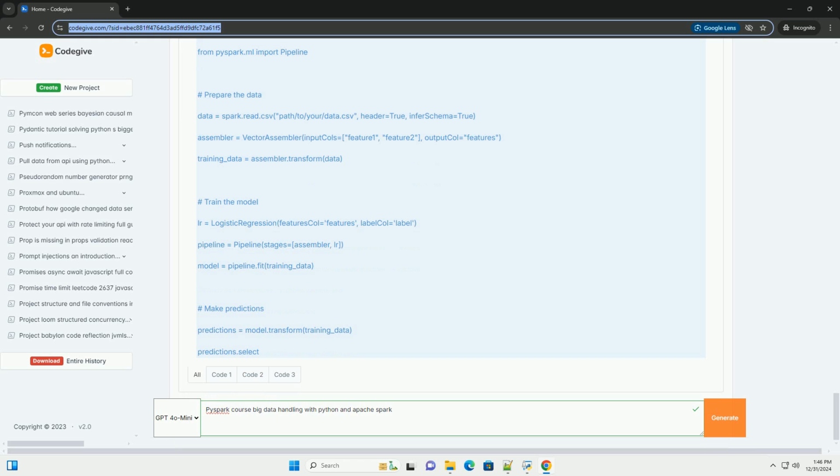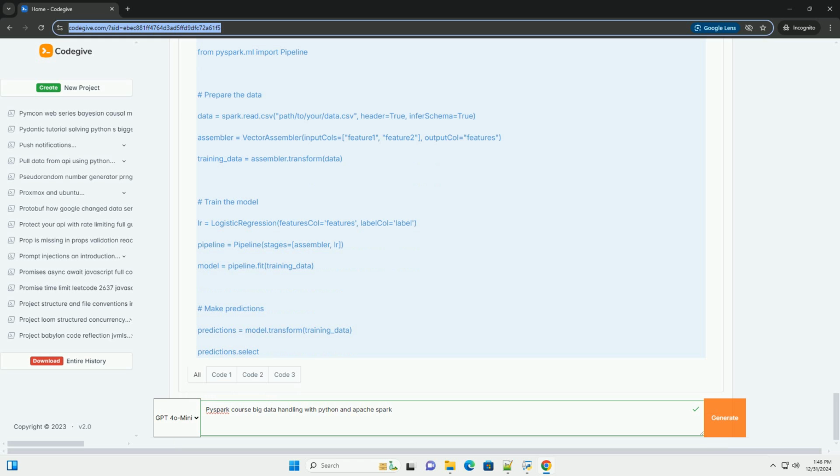Working with RDDs. Resilient Distributed Datasets, RDDs, are the core abstraction of Spark. They are fault-tolerant collections of objects that can be processed in parallel. Creating RDDs. You can create RDDs from existing data or by parallelizing a collection. Example, creating RDDs. Python: create an RDD from a list. data = [1, 2, 3, 4, 5]. rdd = spark.sparkContext.parallelize(data). Collect the RDD: